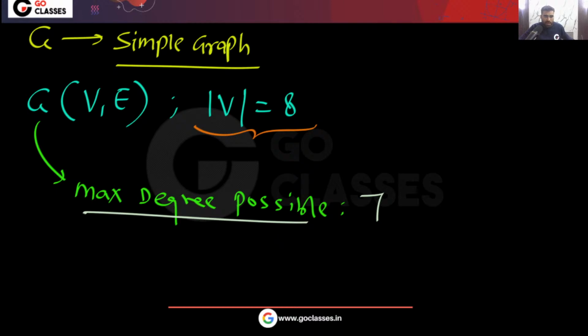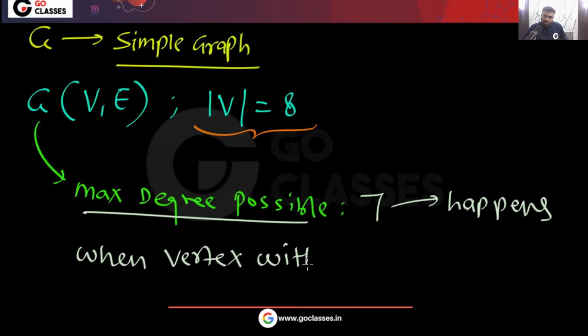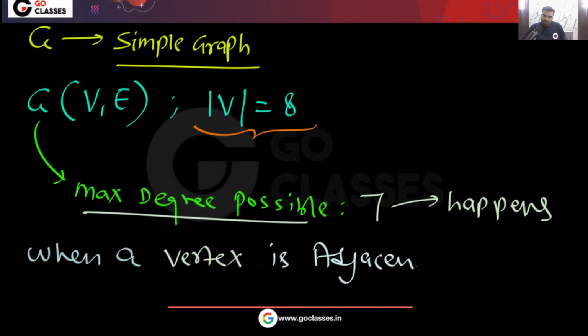Yes or no? And when will this happen? Maximum degree possible is 7, and remember, this will happen when a vertex is adjacent to every other vertex.